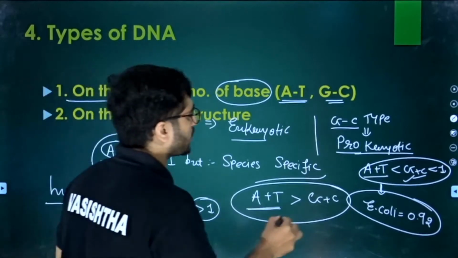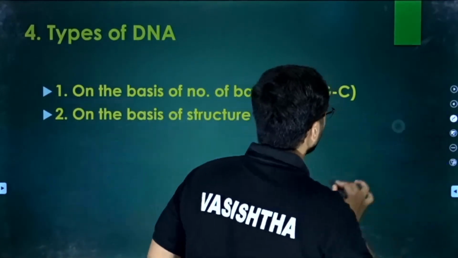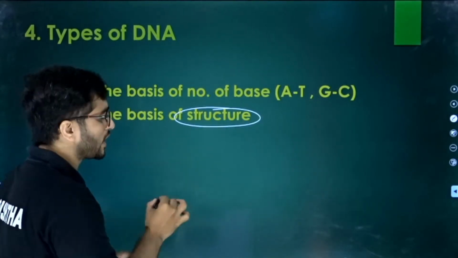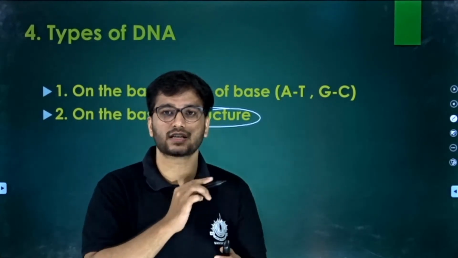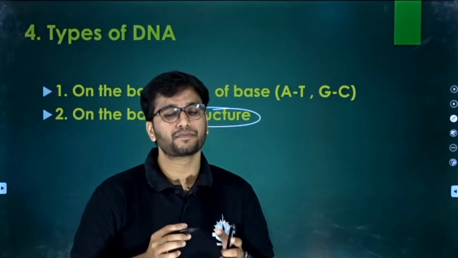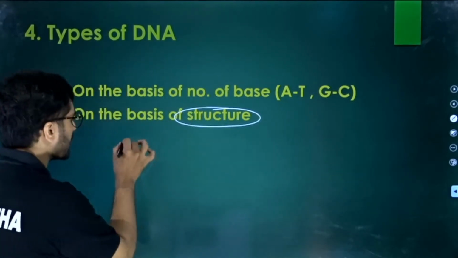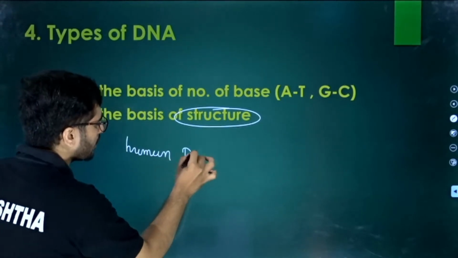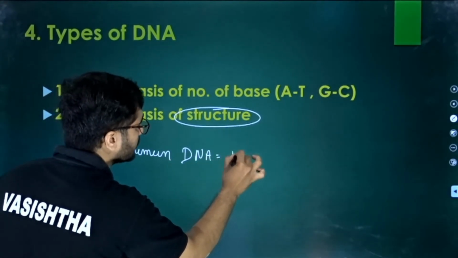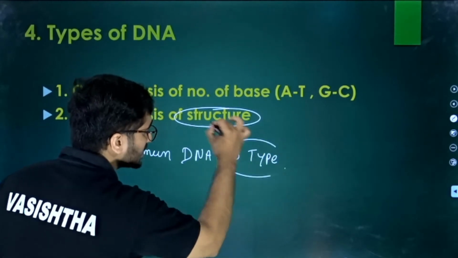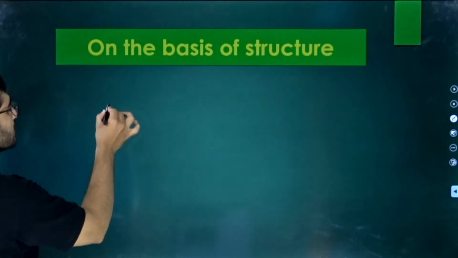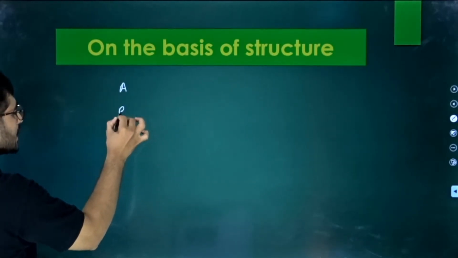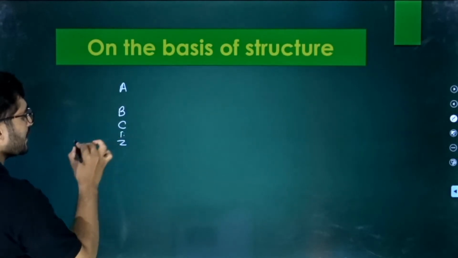The other basis is what? On the basis of the structure. How is the structure? What is the number of base pairs? What should be the pitch length? As we discussed, the pitch length of our DNA is 34. Human DNA is the B type DNA, right? So we will now discuss the types of DNA. AT and GC we already discussed. On the basis of structure, there is A type DNA, B type DNA, C type DNA, Z type DNA, and D as well. Clear?